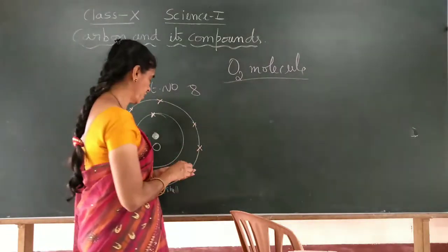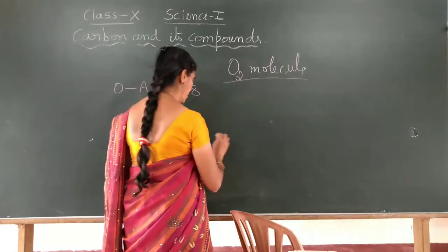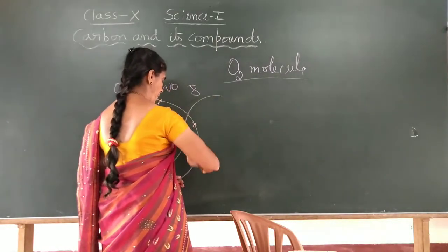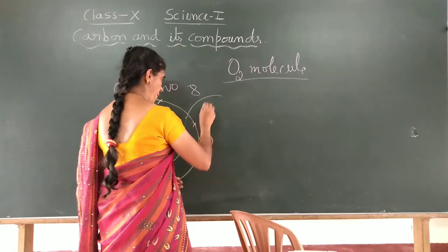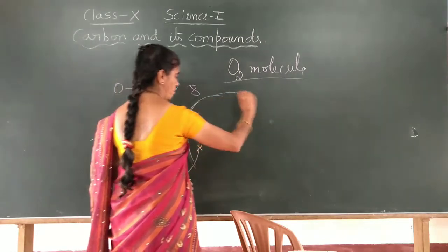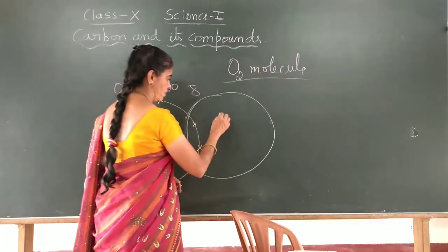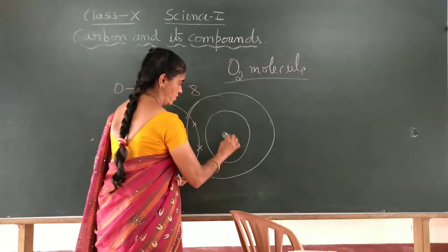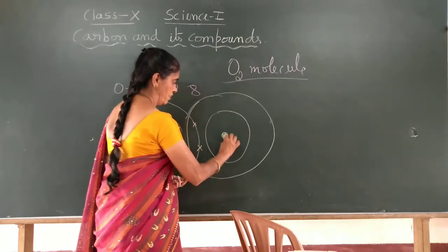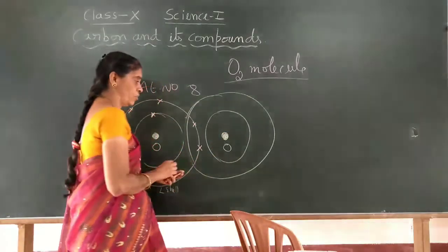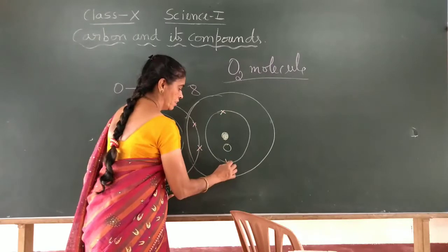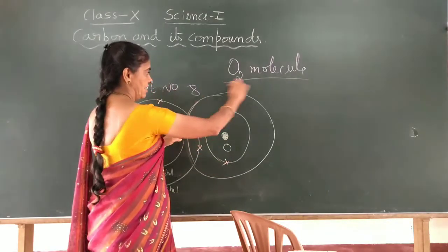Now one more oxygen with which it will form the bond. Nucleus of the oxygen atom O. Then how many electrons? K shell, 2 electrons, and the L shell.